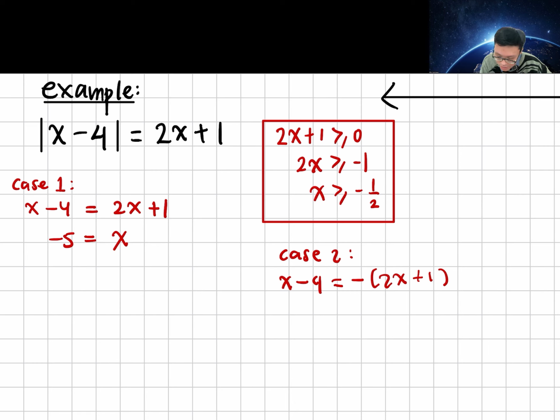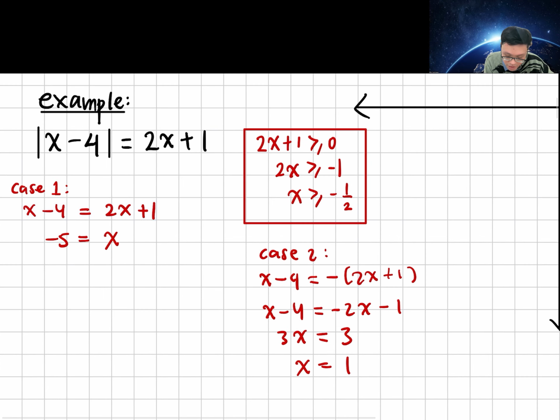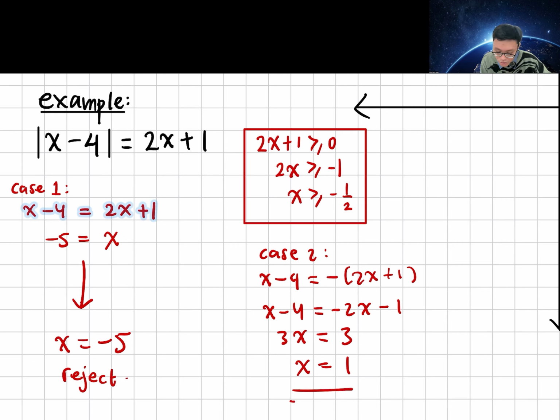Case 2, I got x minus 4 equals minus 2x minus 1. So I got 3x equals 3, so x equals 1. So we have two solutions here, x equals 1 or minus 5, but you have to check the requirement. The requirement is x greater than or equal to minus half. So we just have one solution, which is x equals 1.